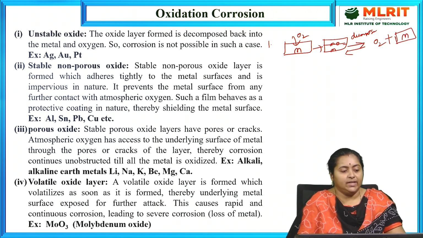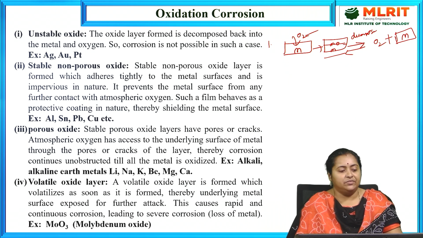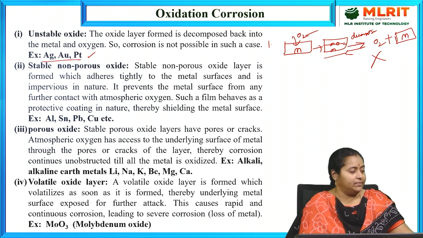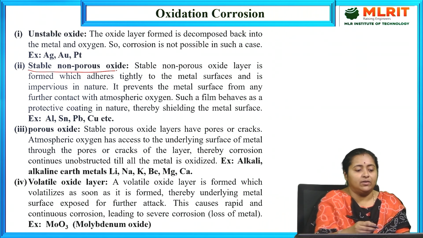We can notice this kind of metal oxide layer formation in the case of noble metals like platinum, gold and silver. Due to the attack of atmospheric oxygen, one metal oxide layer will be formed, and if it is purely unstable in nature, then it involves in a backward reaction. That means it purely involves in decomposition, thereby bringing back metal and oxygen separately. So in this case, further corrosion reaction will be prevented, that means stopped. So in the case of noble metals like silver, gold and platinum, further corrosion reaction will be prevented.